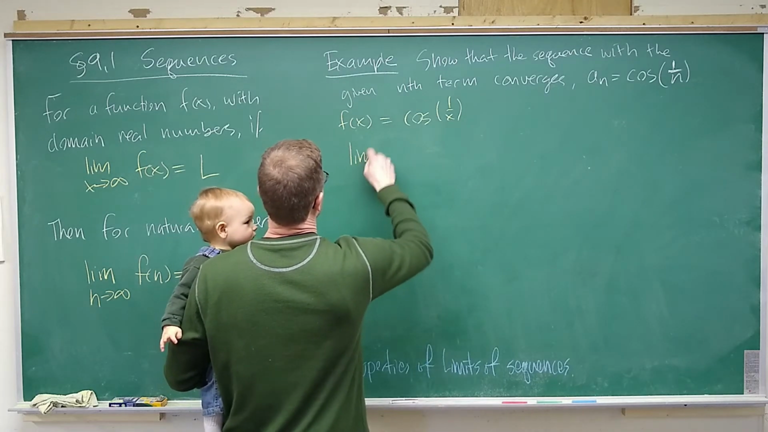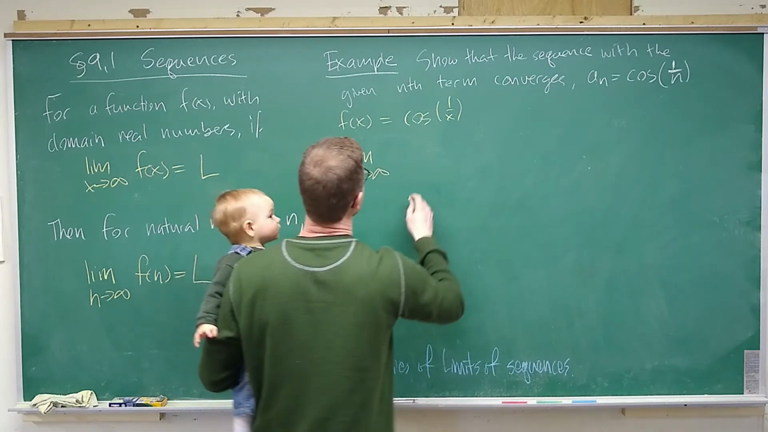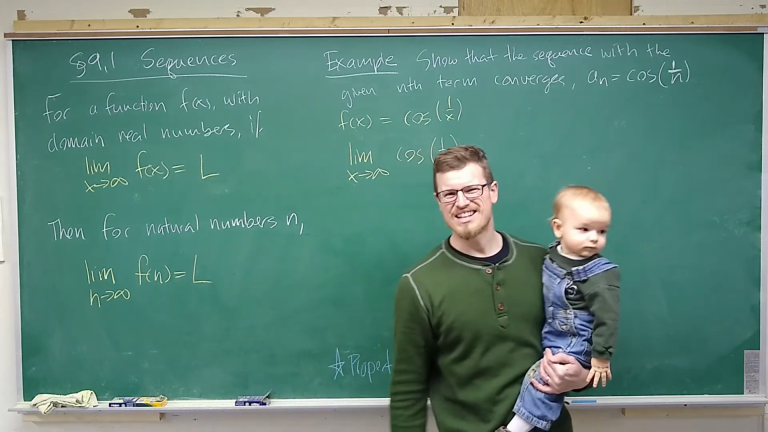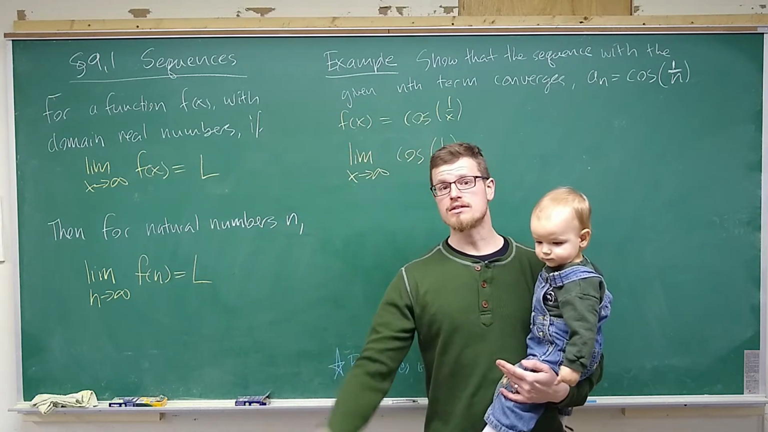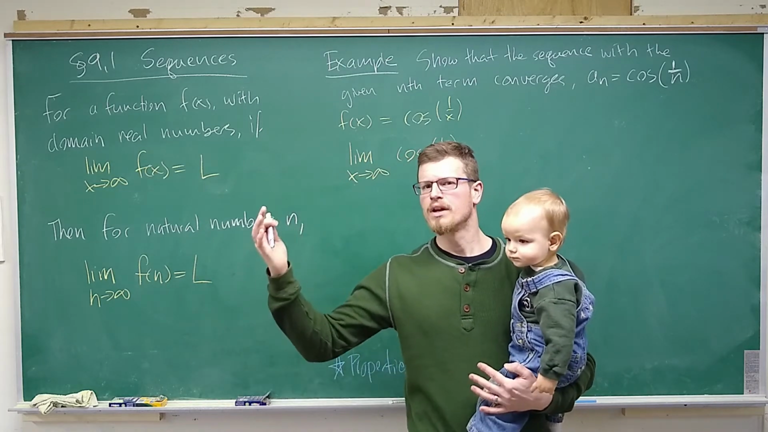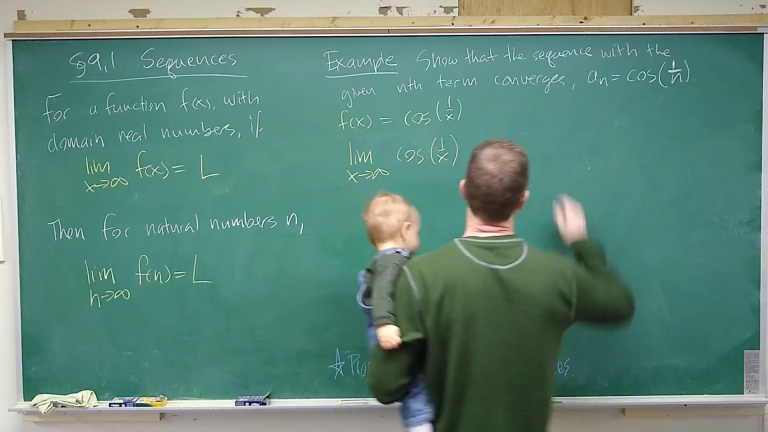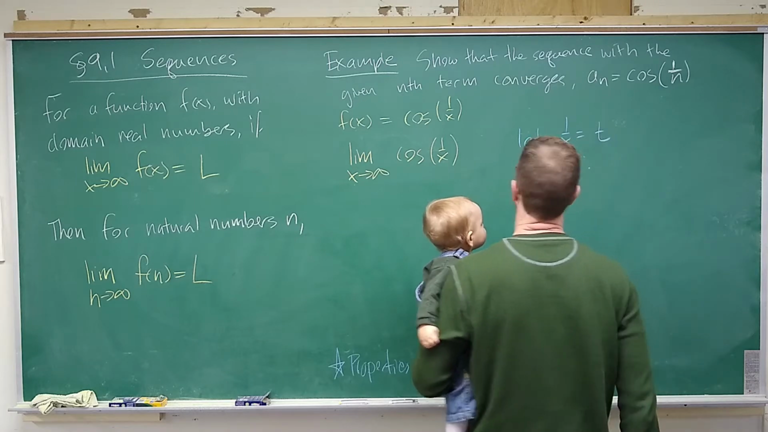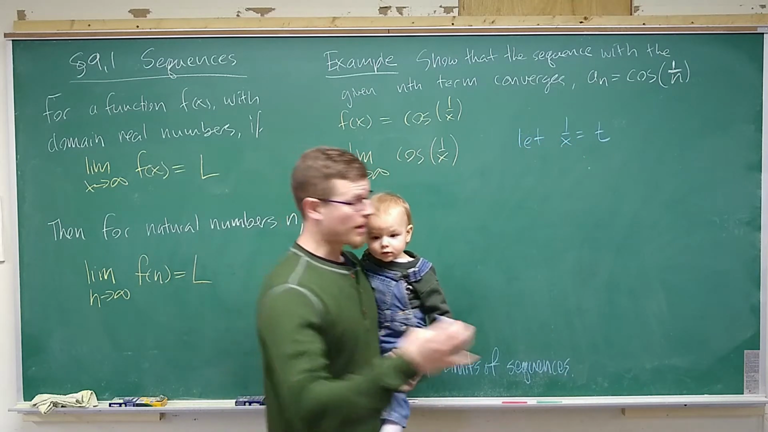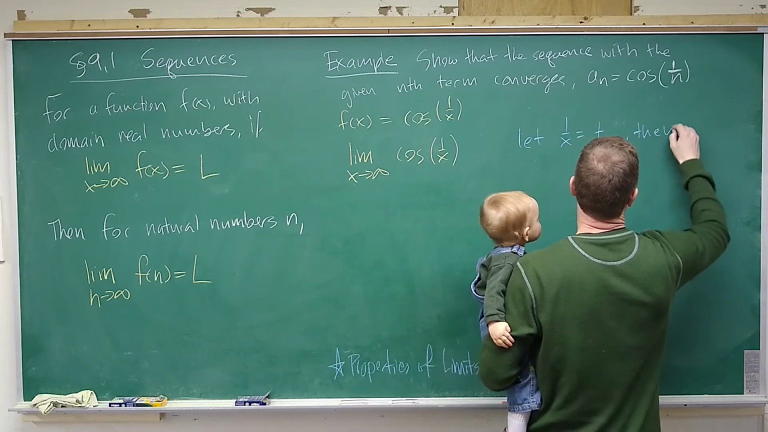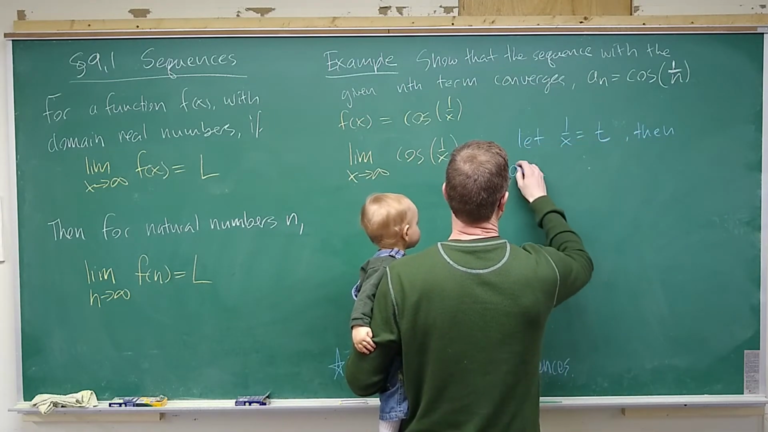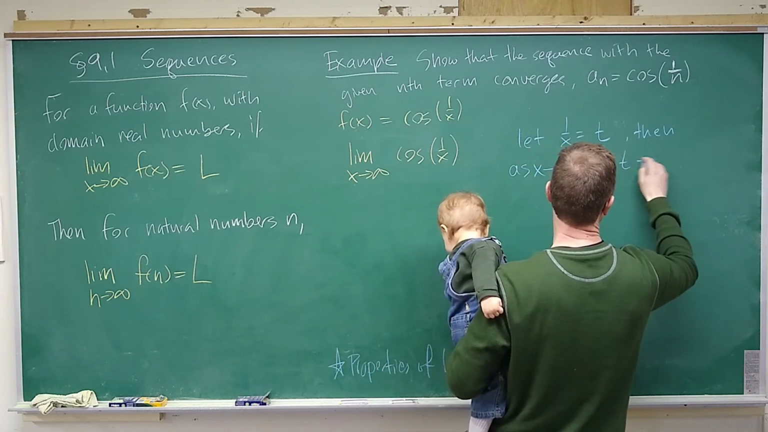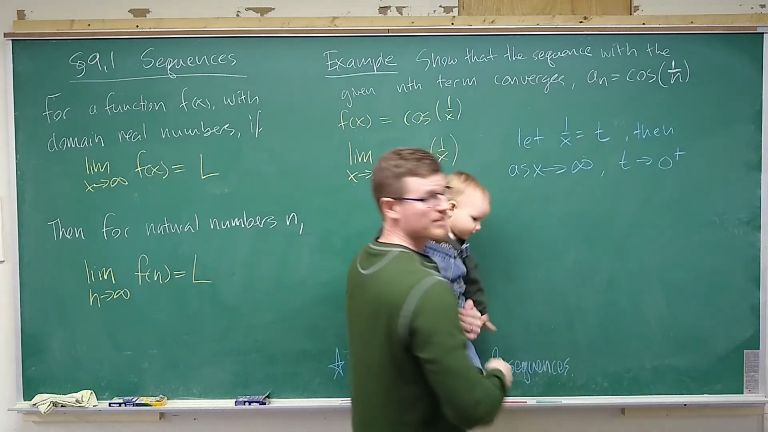So the limit as x goes to infinity of the cosine of 1 over x is kind of difficult to think about. It'd be much easier if it were the cosine of just x. So let's do a substitution. If we let 1 over x be equal to t, then as x goes to infinity, t would actually go to 0 from the positive side.